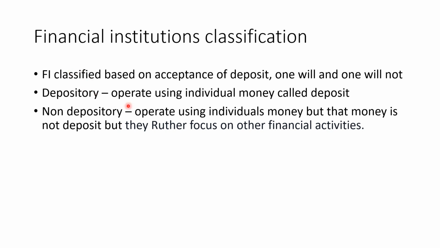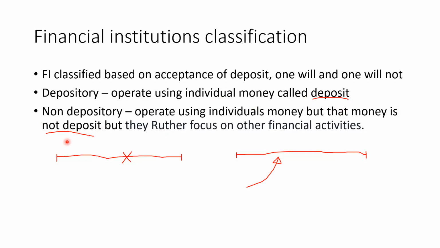Depository financial institutions are institutions that operate using individuals' money or other people's money. That money is called a deposit. However, non-depository financial institutions operate the same way, using individuals' money, but that money is not a deposit. So probably you might be wondering why one money is called a deposit and one is not.